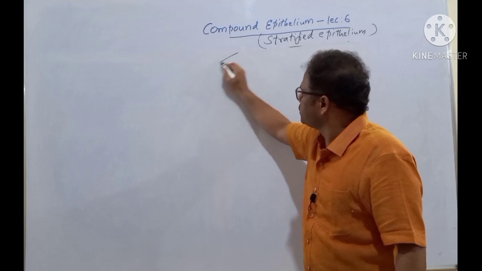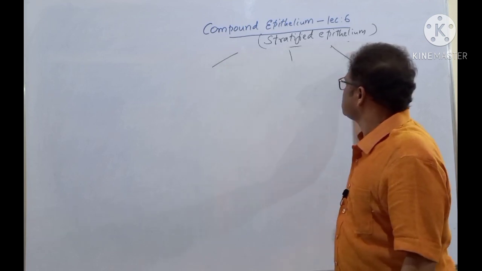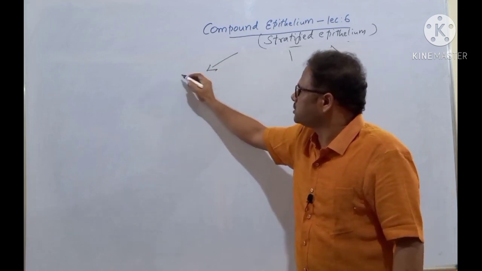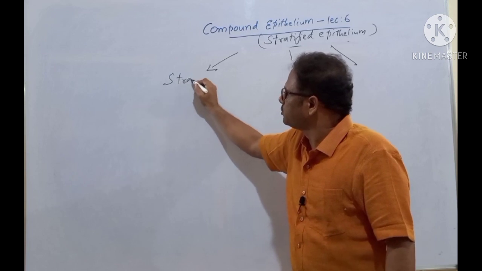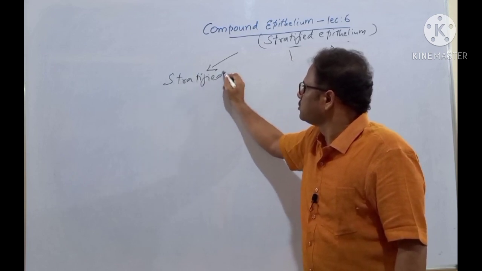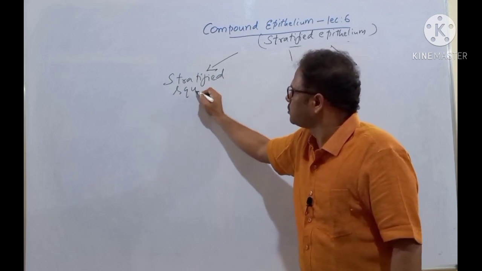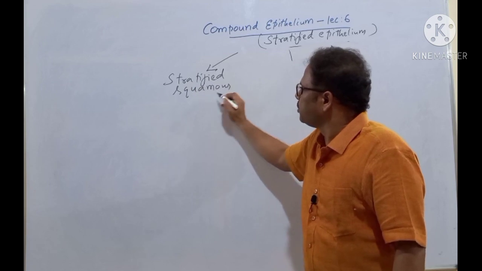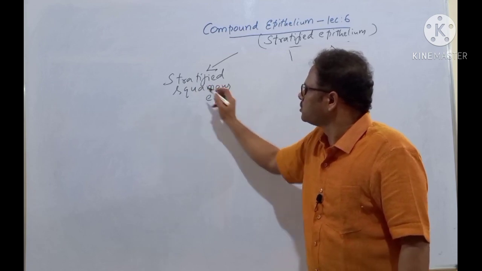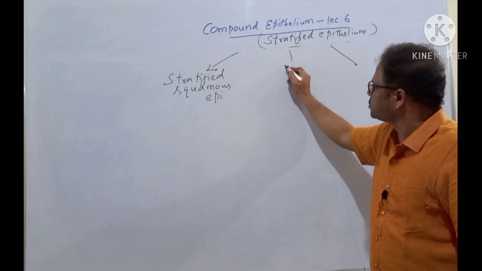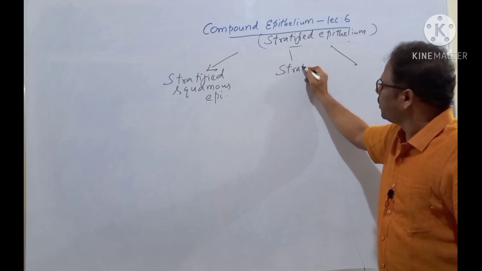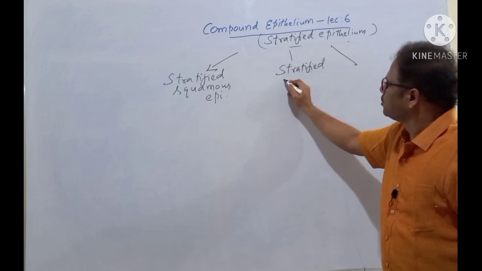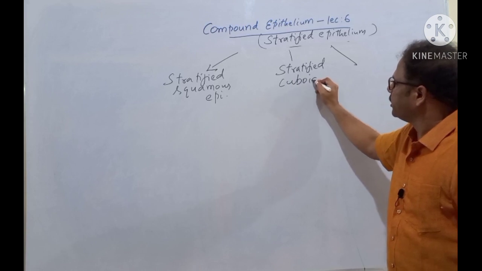Compound epithelium is divided into three main types. The first one is called stratified squamous epithelium. The second one is called stratified cuboidal epithelium.